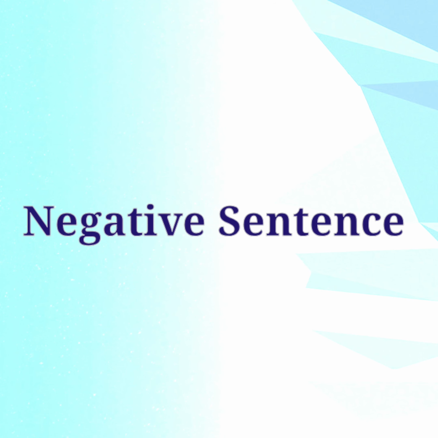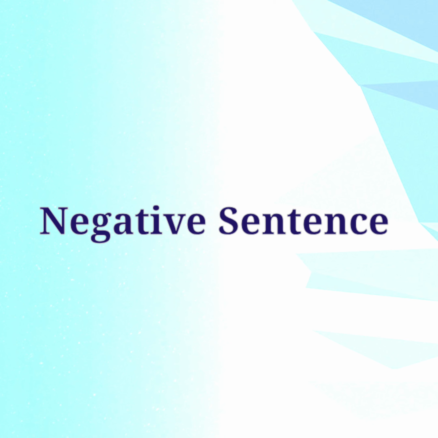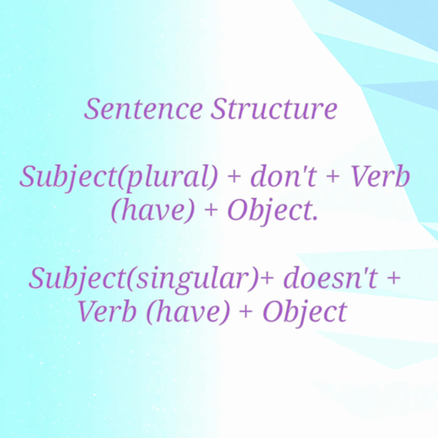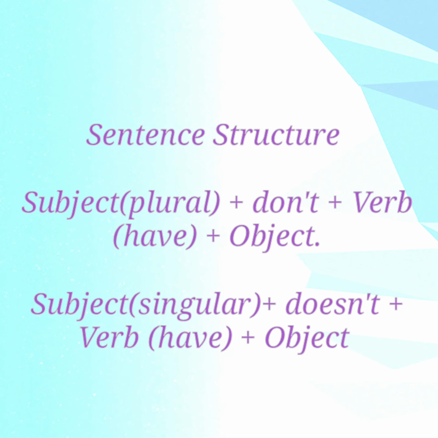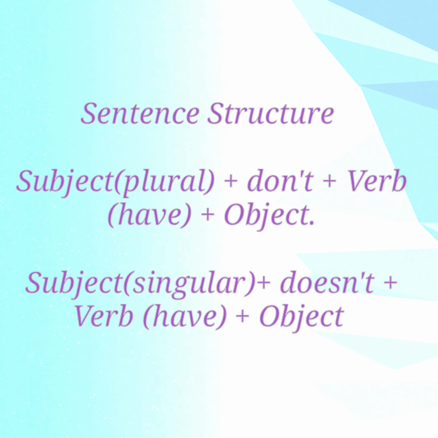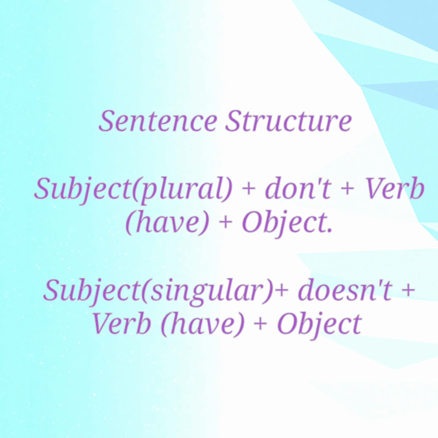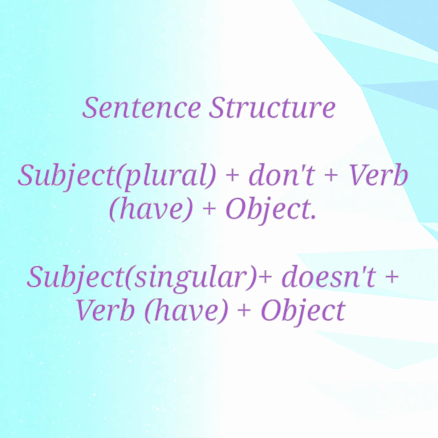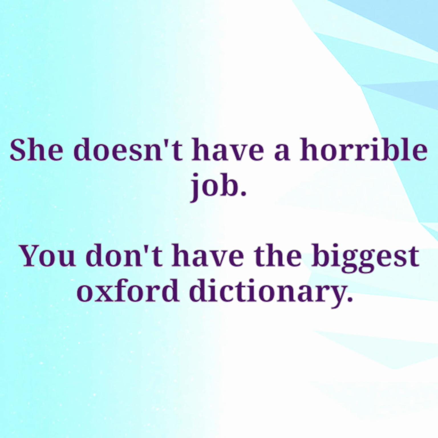So guys, this is all about affirmative sentences. Now let's start with negative ones. Here, the sentence starts with do or does depending on the subject. Then it is followed by not and have. The sentence structure is subject, do or does, then not, then have, then object. So guys, here rather than saying do not or does not, we can say don't or doesn't. Both are acceptable.